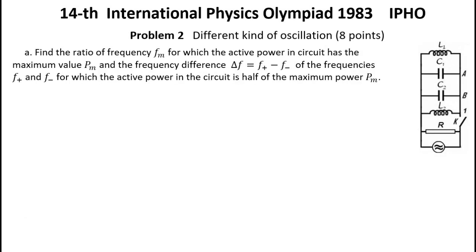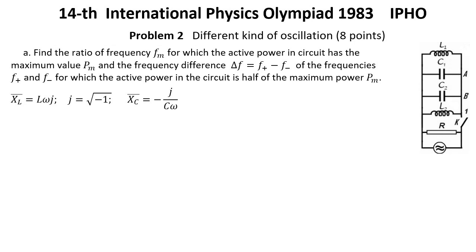Solution for question A. As is very well known in the study of AC circuits using the formalism of complex numbers, a complex inductive reactance XL equal L omega j, where j equals square root of -1, is attached to the inductance L, part of a circuit supplied with an alternating current having the pulsation omega. Similarly, a complex capacitive reactance XC equal -j over C omega is attached to the capacity C.